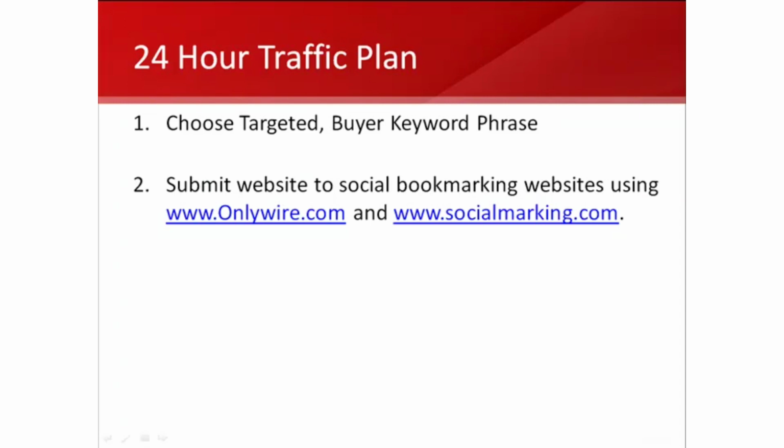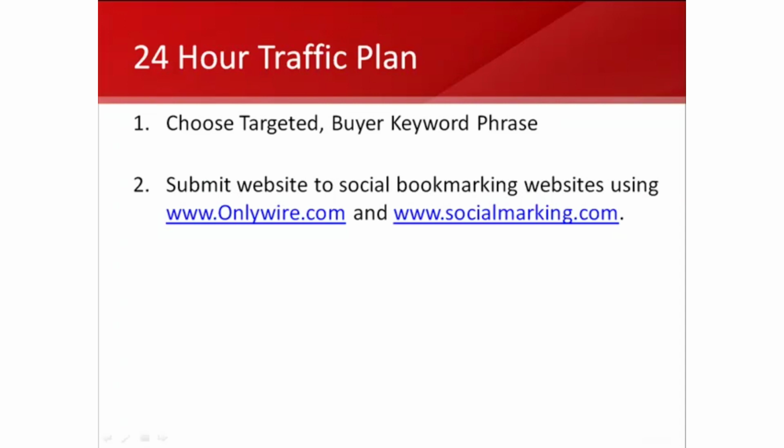These are high authority sites. They have tons of traffic, and the search engines will actually rank the individual bookmarked pages, meaning that if you submit a link on there, it will actually appear on an internal page. That's the power of social bookmarking websites. Using a tool called onlywire.com, it will automatically submit your website to about 20 social bookmarking websites at one time. I'm going to show you how to set up that account at onlywire.com in an upcoming video.